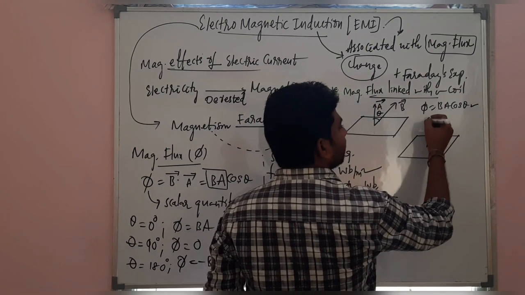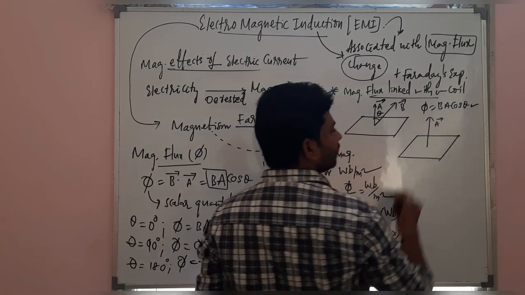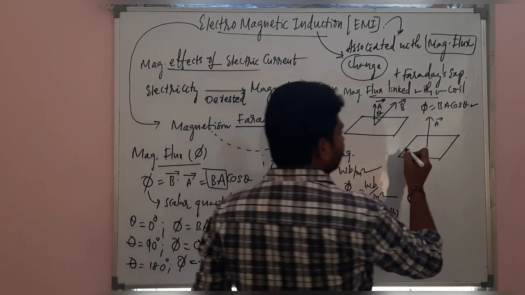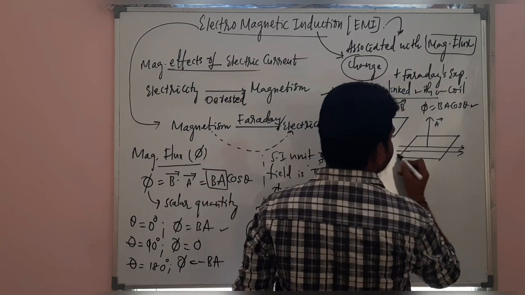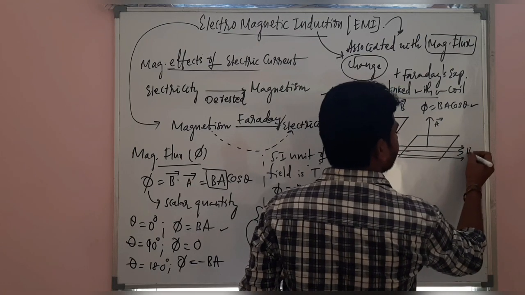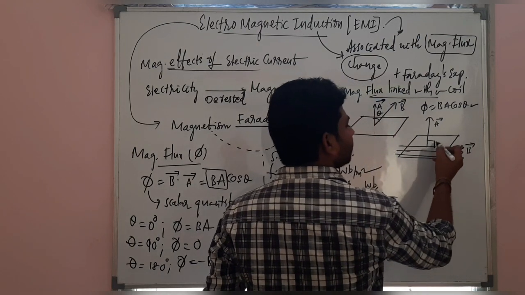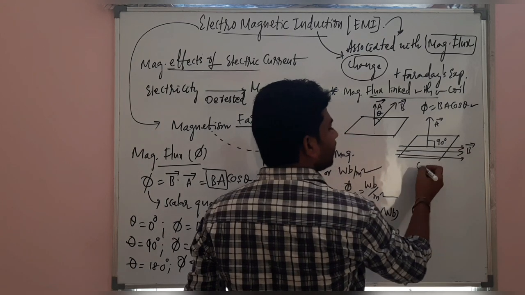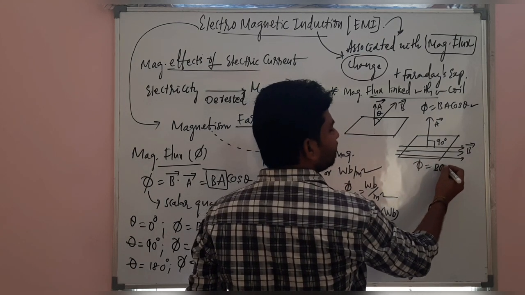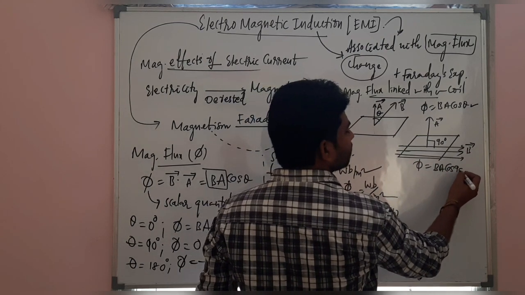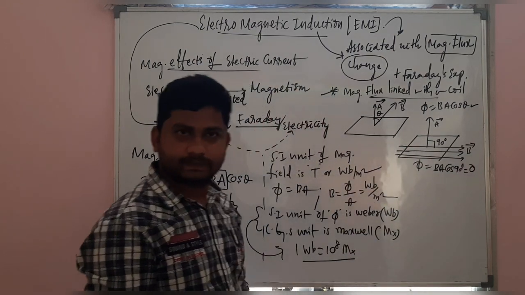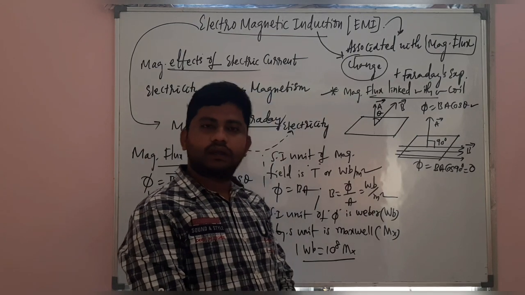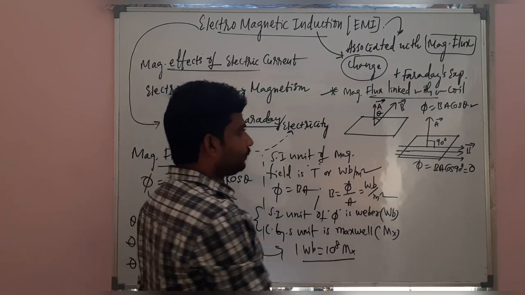If this is the rectangular coil and the area vector is this one, now the magnetic field lines are moving in this way. These are the magnetic field lines. Carefully see, what is the angle between them here? It's 90 degrees. Then in this case, magnetic flux is BA cos 90, which is 0. There is no flux linked with the coil. Understand? Clear?